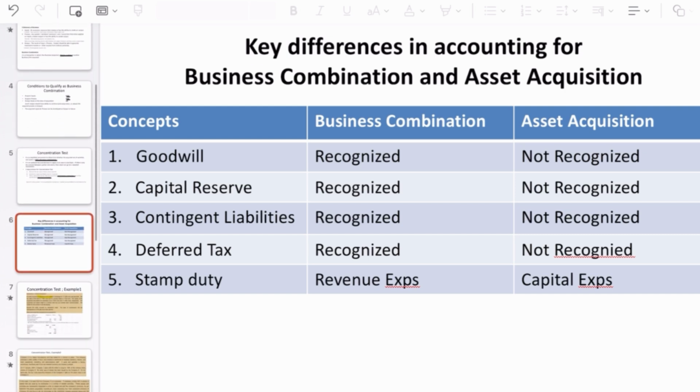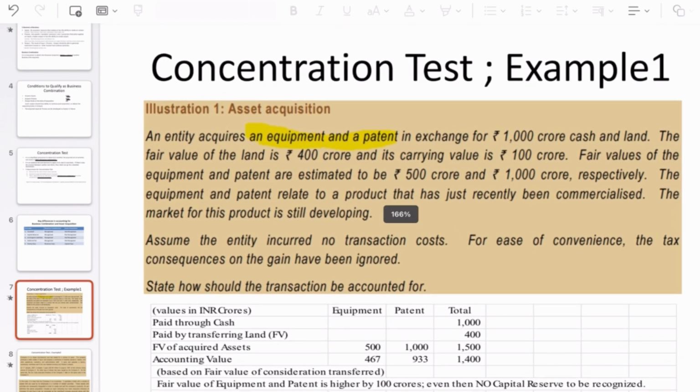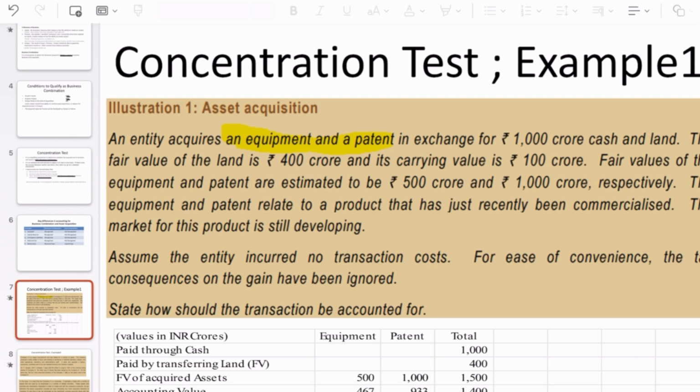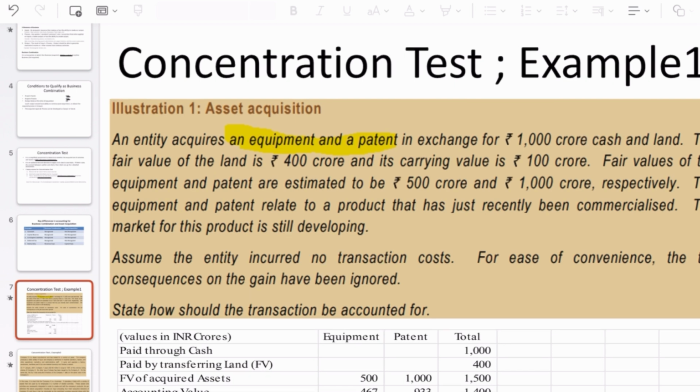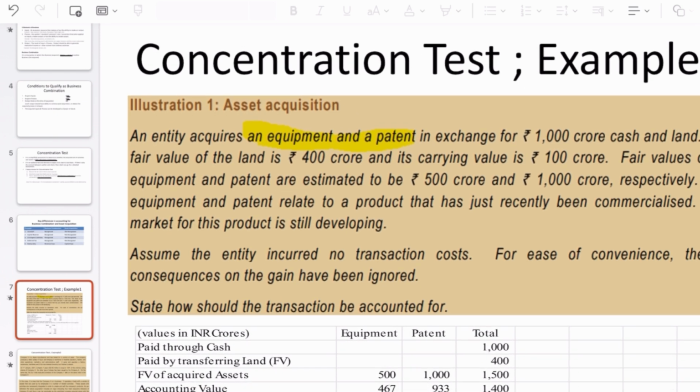Done. Okay, then I will move to the next chapter. So here I will explain some examples based on the concentration test I just explained to you. I want you to read through this example, please take some time, and then I will explain the answer.